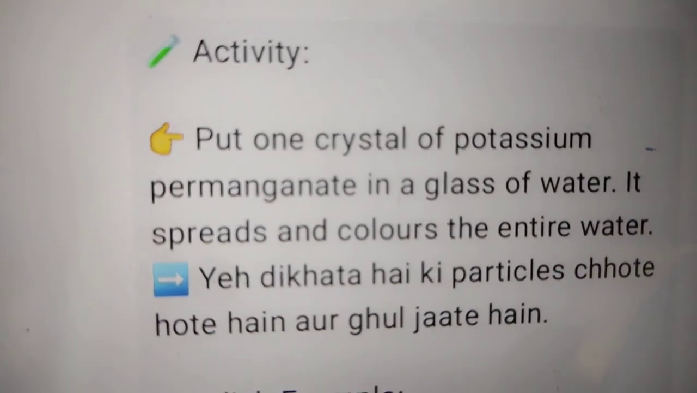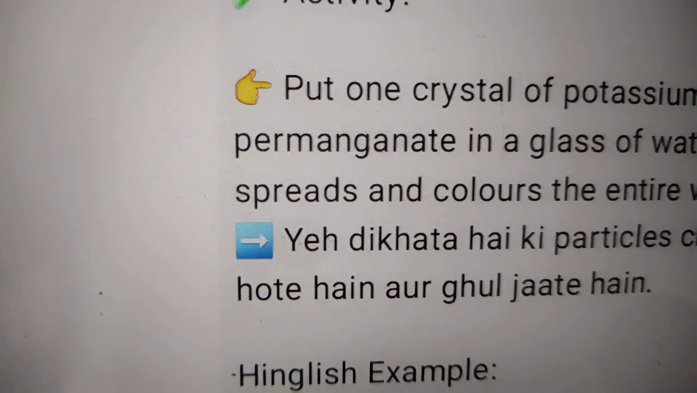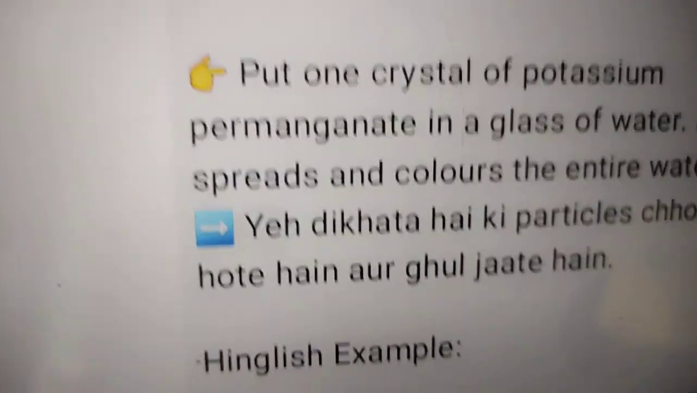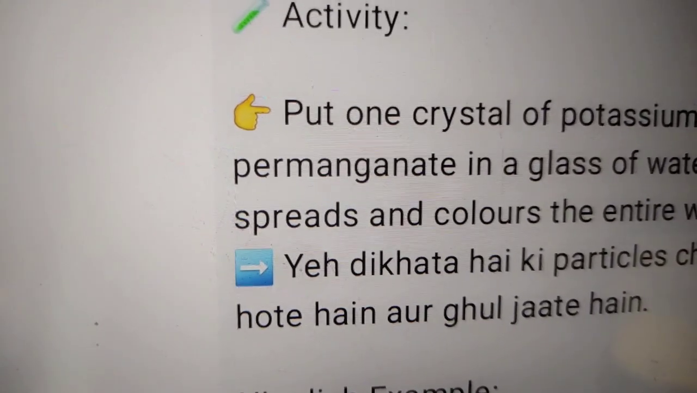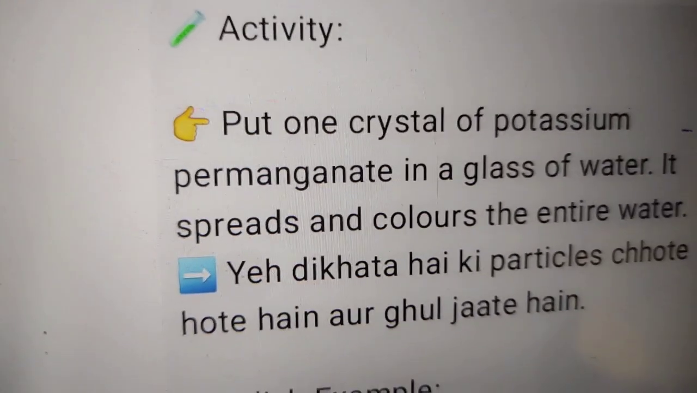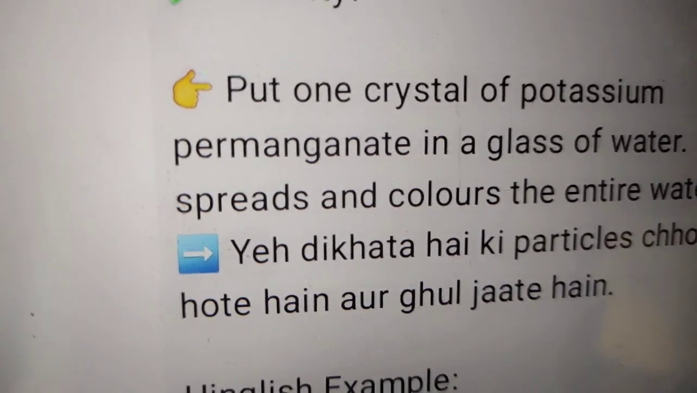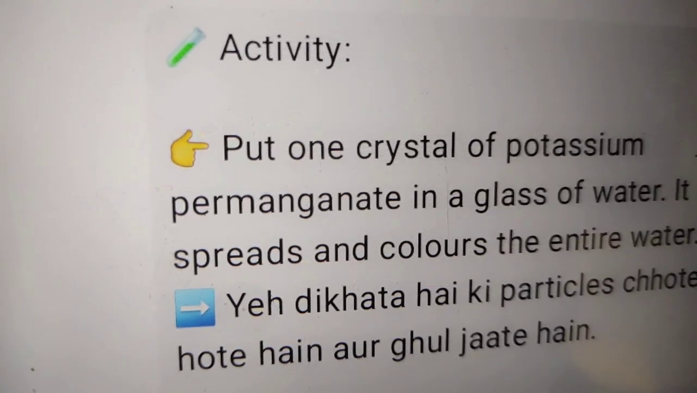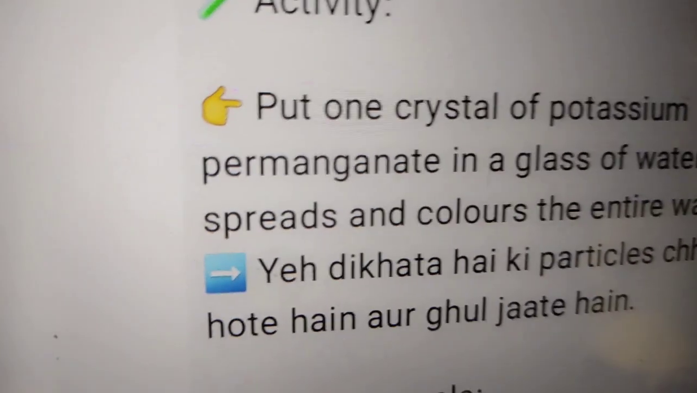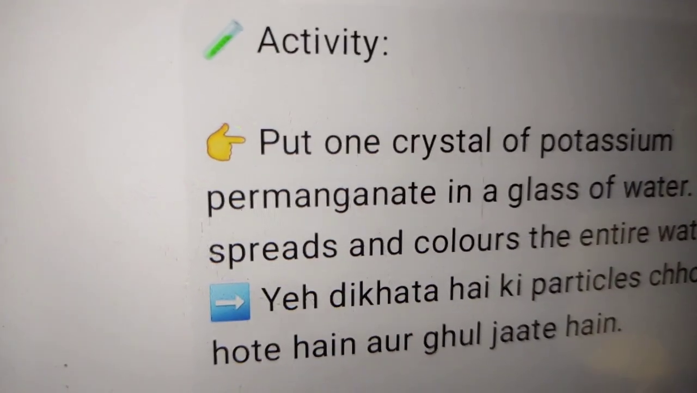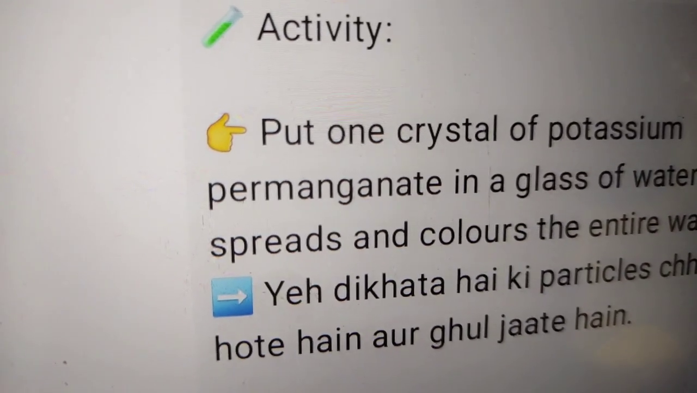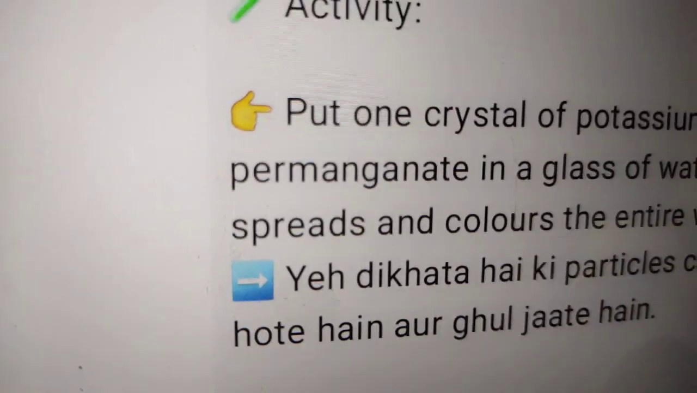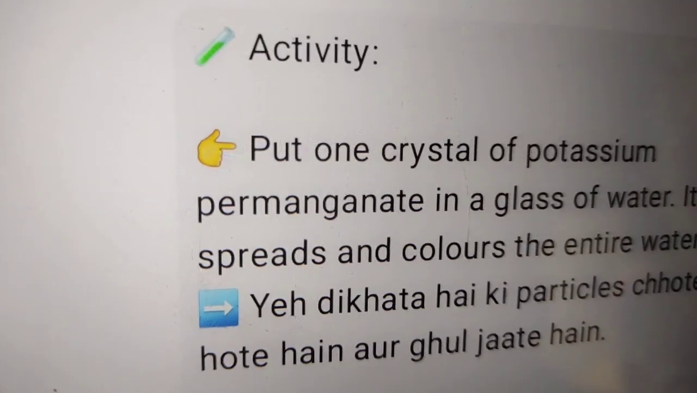Put one crystal of potassium permanganate in a glass of water. You don't need to take any potassium permanganate crystal or experiment with this at home, because it's not safe for us. These are all chemicals, so you can't get them easily. Just take a glass of water, put one crystal of potassium permanganate in it, and it will spread color in the whole entire water.